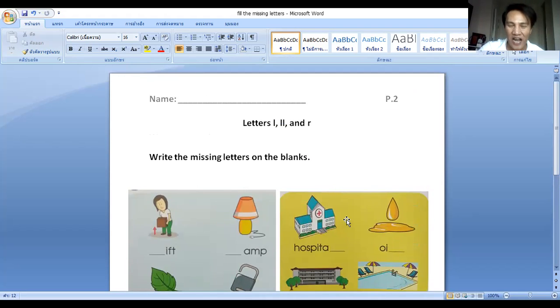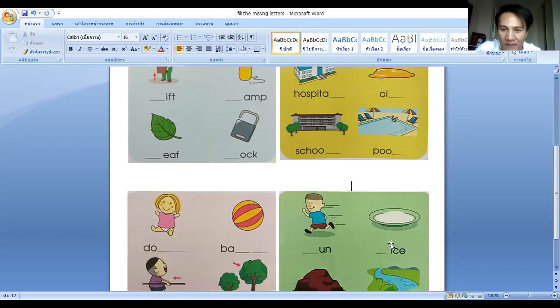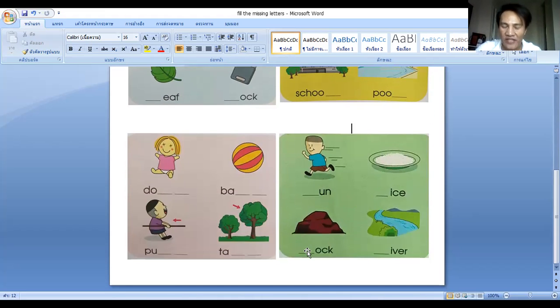Okay, so after you write the letters on the blanks, okay? Write the letters on the blanks, okay? When you finished answering them, submit it to the teacher and we will be checking your worksheets, okay?